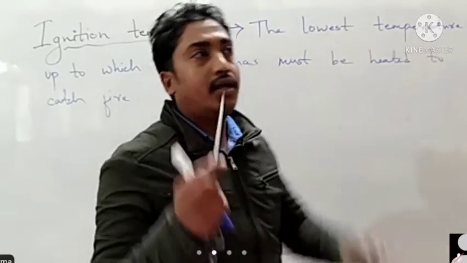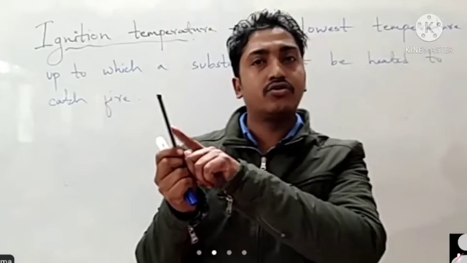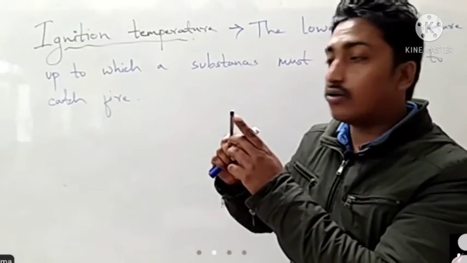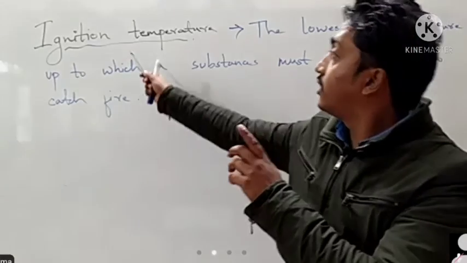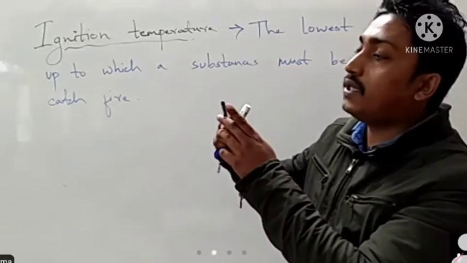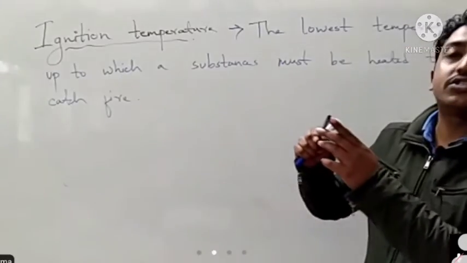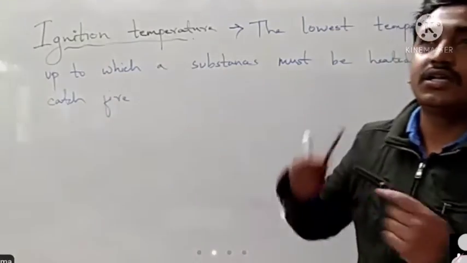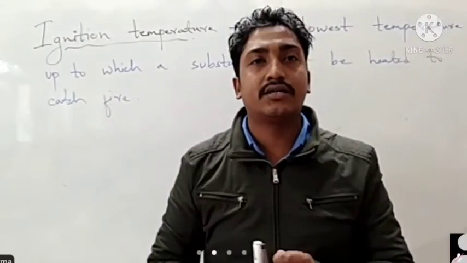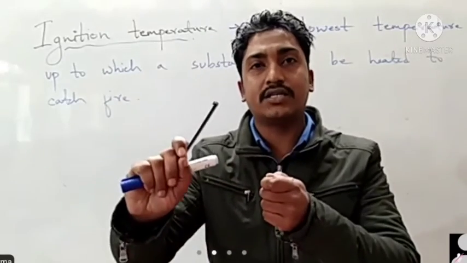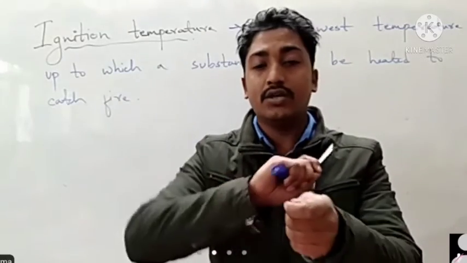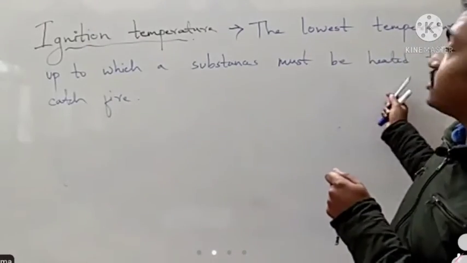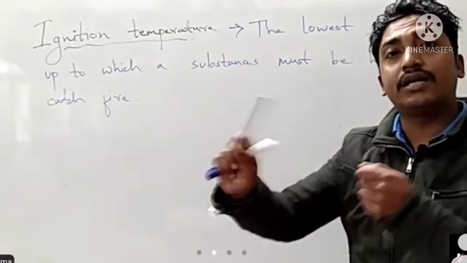As for example, as I have given you the example of the wood, we have atmosphere, we have burning material also, but to burn this pencil, it must be heated. It must acquire the ignition temperature. Only then it will burn. As for example, a matchstick. When we rub a matchstick, it will burn. That means we are applying some heat there by rubbing it.